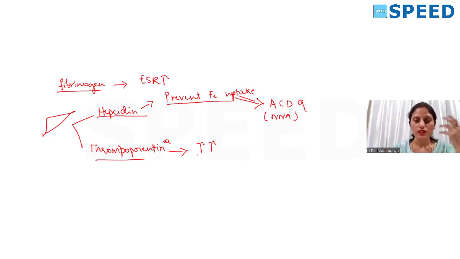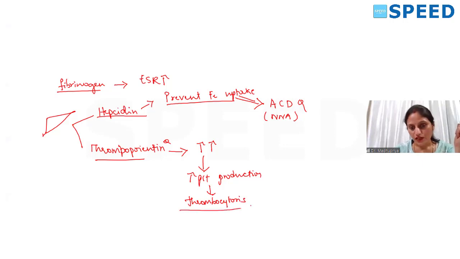So the secretion of thrombopoietin is going to be increased. This will stimulate increased platelet production, leading to thrombocytosis. That is why in acute inflammation we see thrombocytosis.